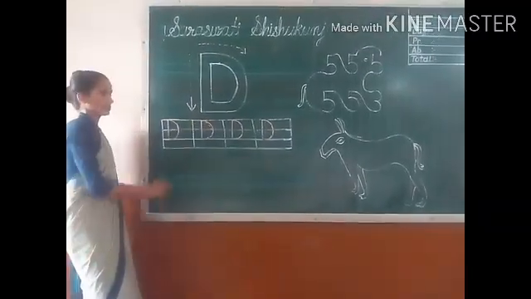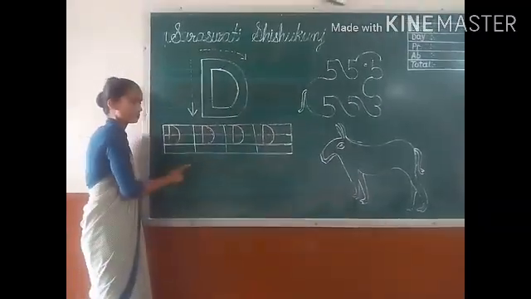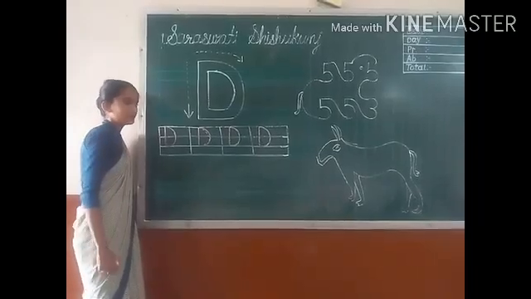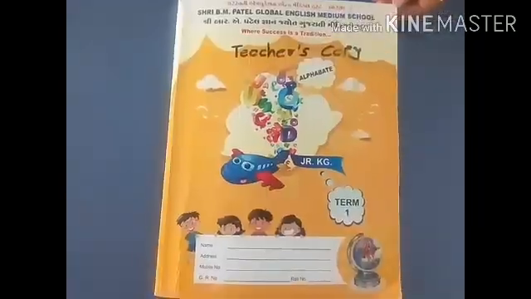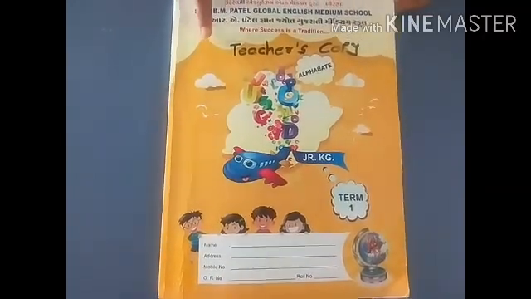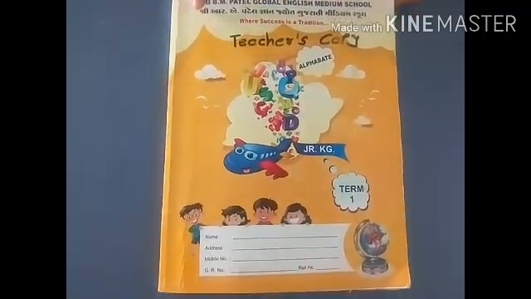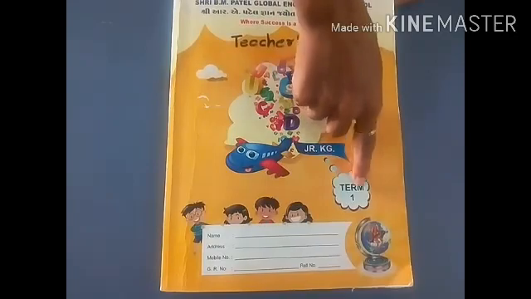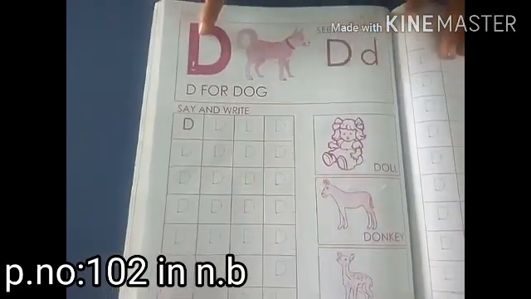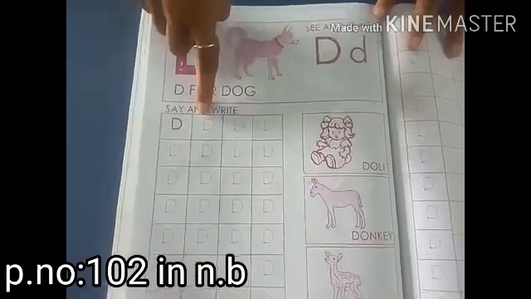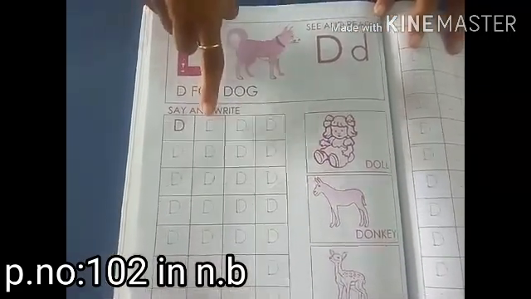Okay students, so this way you have to trace capital D in your notebook. Students, you have this notebook for English subject term 1. Open page number 102. Okay, here you have to trace capital letter D.